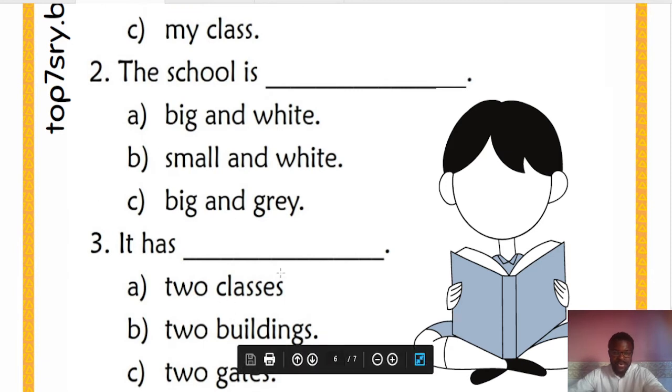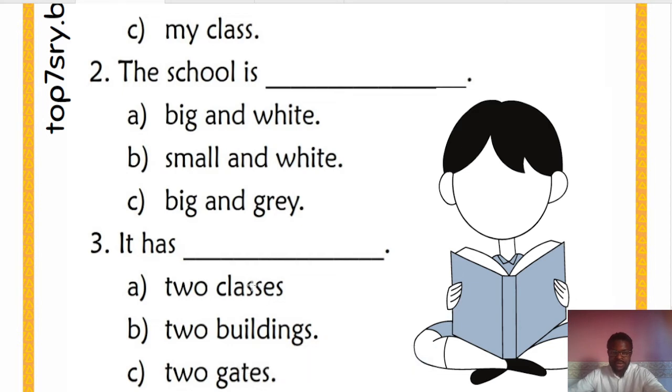Okay, that also takes us to the singular and plural we've been talking about. In the video I made yesterday, I explained how we form the plural for nouns that end with SS, CH, X, and the rest of them. As you can see here, we've got class. It ended with what? SS.